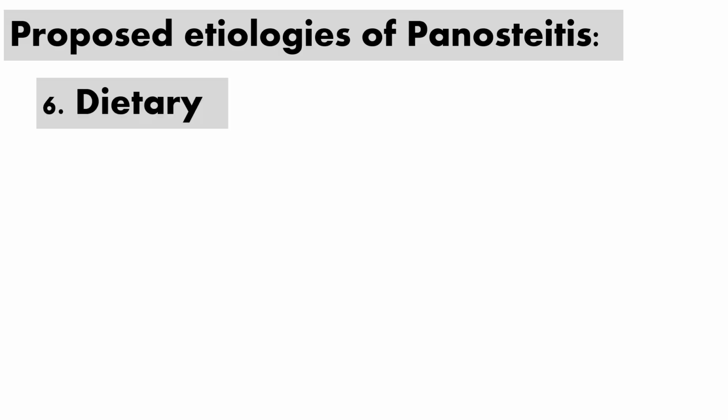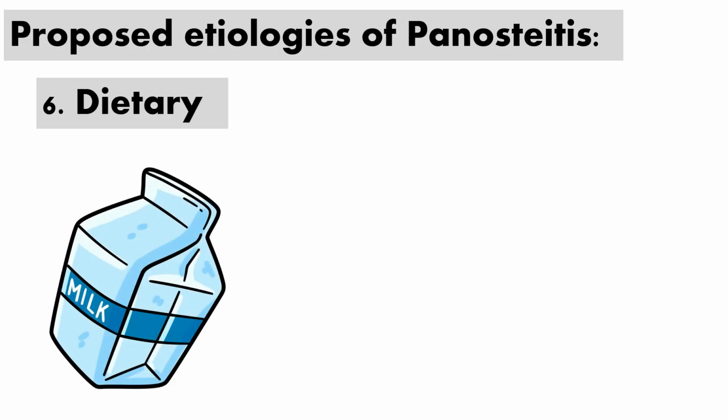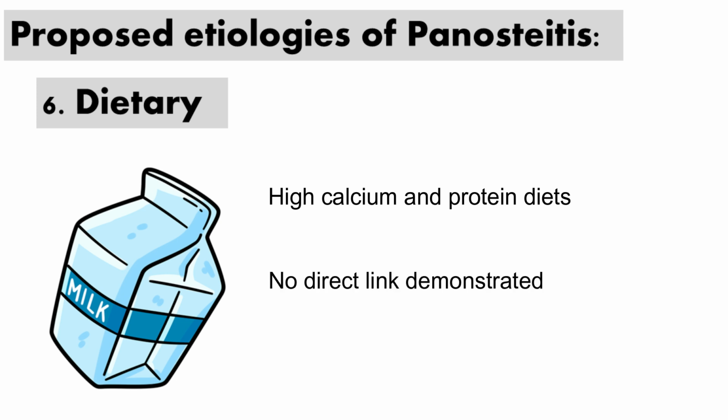Dietary. A possible association between high calcium and protein diets and an increased risk of panosteitis was suggested. Elevated levels of calcium could disrupt the balance of mineral metabolism in growing puppies. However, conclusive evidence is still lacking.